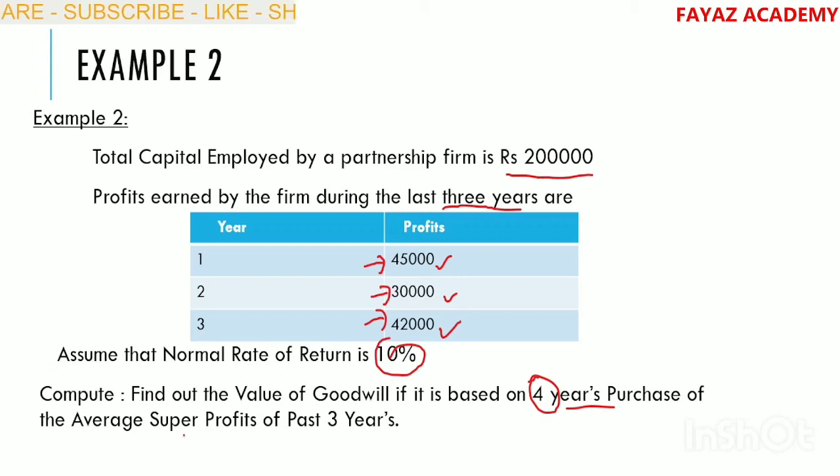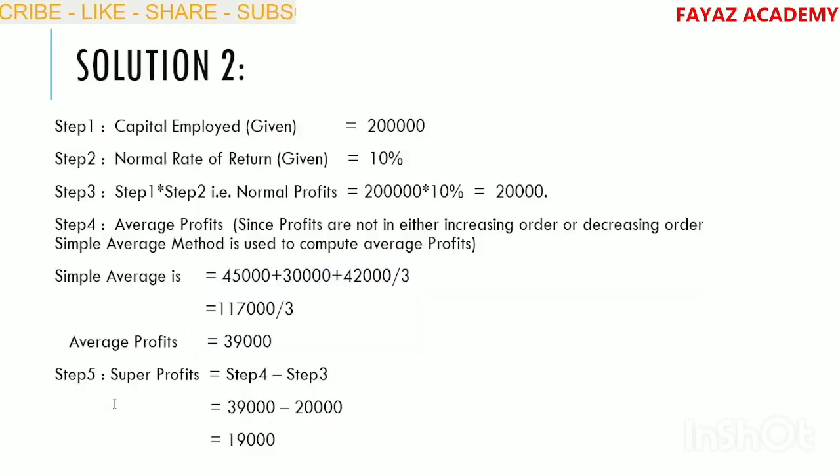Here the profits of the past 3 years are given. See in this question the profits from year 1 to year 2 have decreased, but in year 3 the profits have increased. So these are of a fluctuating nature. We use the simple average method in this case. Let us see the solution.